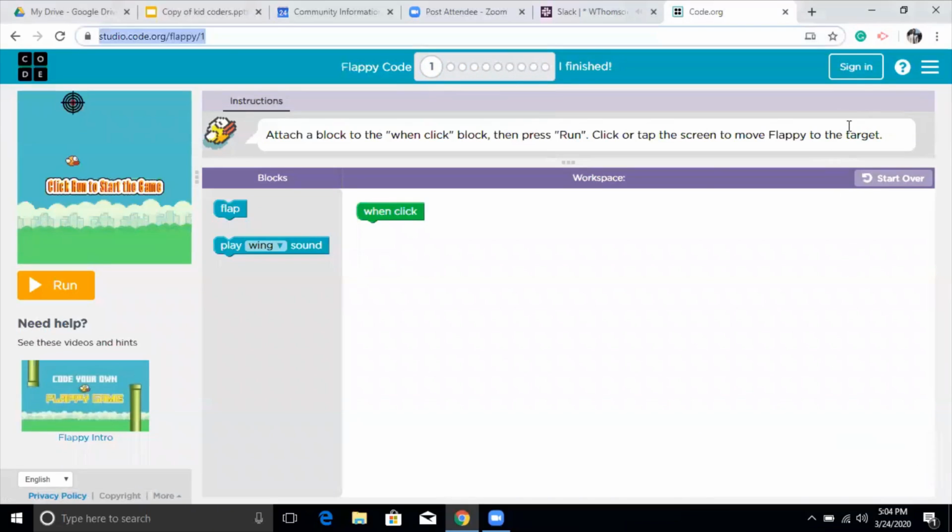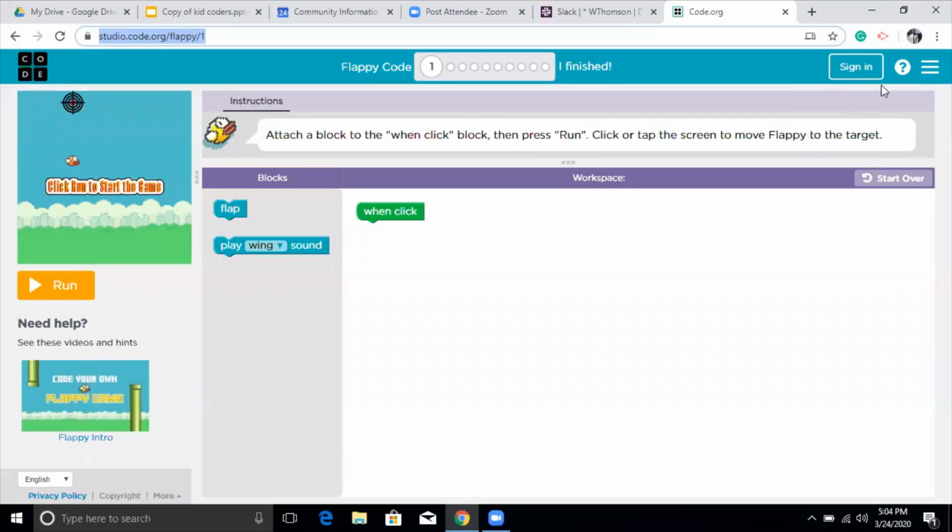Here it says sign in. This is a place where, if you want, you can make an account and log in by yourself, and then you can save your progress. If you want to go back to what you were doing, you can log in with your account, or you can create a new account.